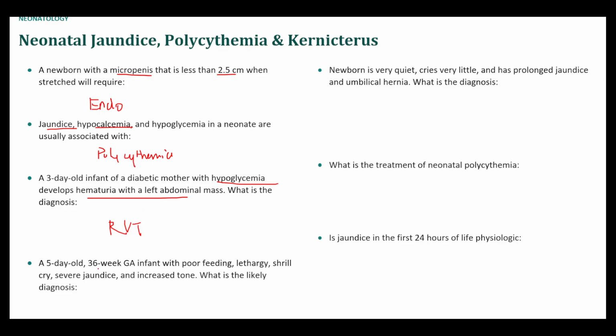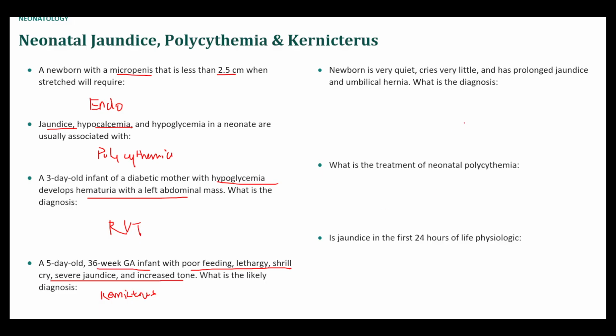5-day-old, 36-week GA infant with poor feeding, lethargy, shrill cry, jaundice, increased tone. This is Kernicterus, actually. Kernicterus has 2 phases. The first phase is what's described here, and then the second phase would be things like coma, opisthotonus. But the first phase is this: poor feeding, lethargy, and so on.